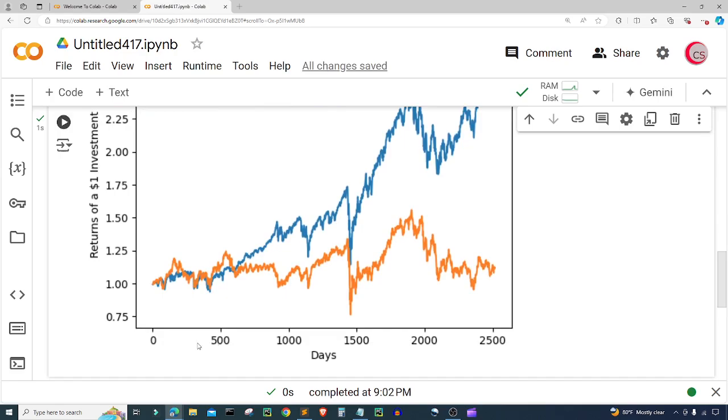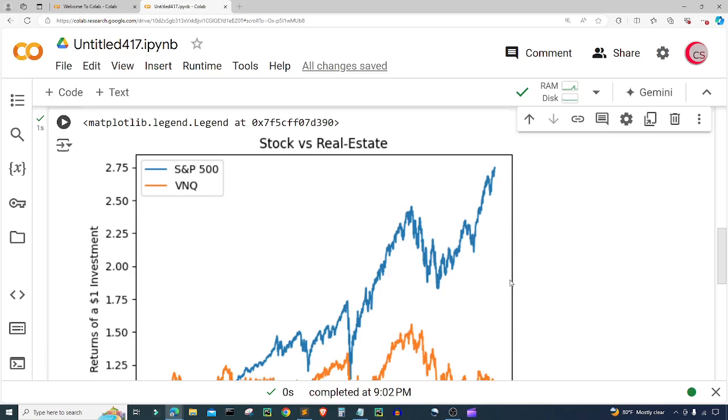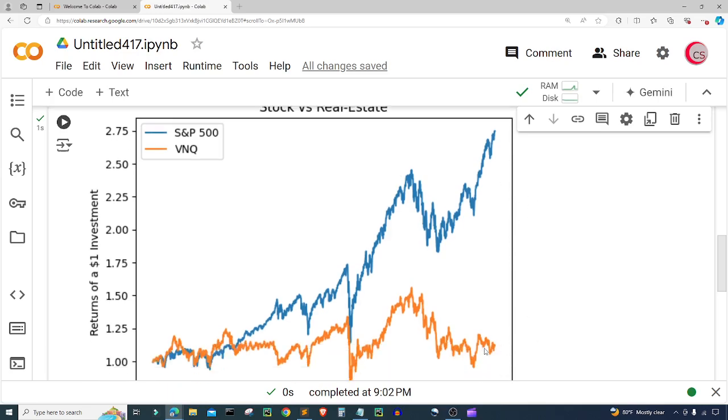So in about 10 years, the real estate market seems to be losing compared to the stock market. Now this is just a small experiment, but I will leave some links to other articles also stating the same thing. Again, this is just an experiment. We can see that the stock market gives a better return than the real estate market, and that's pretty much it.